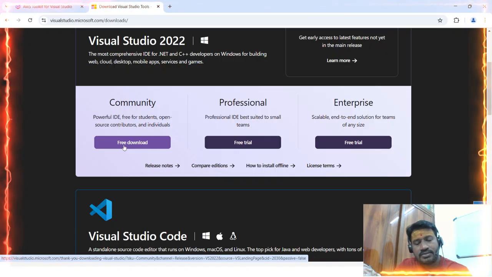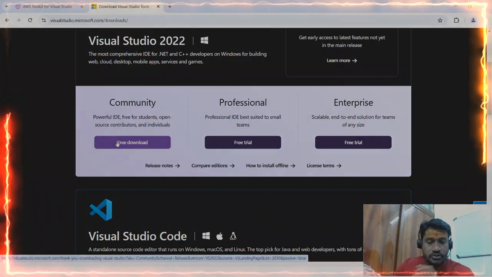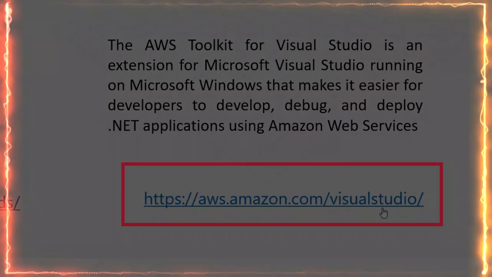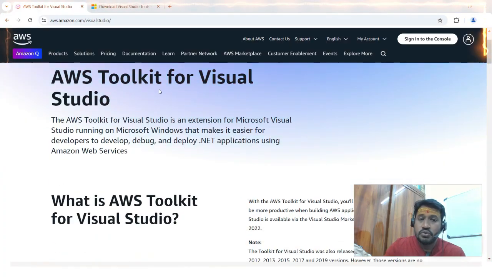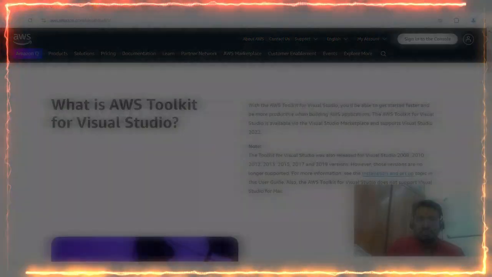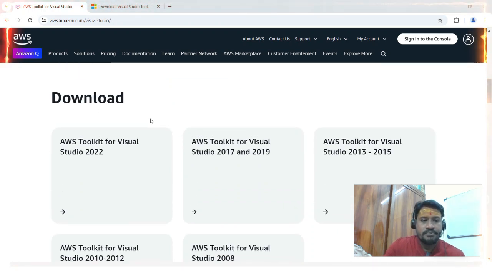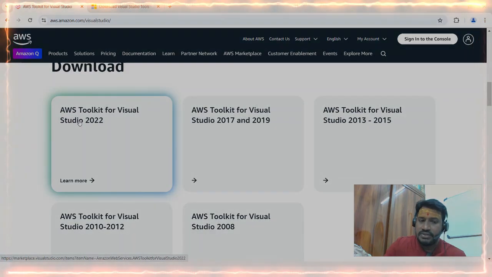Now let's discuss AWS SDK for .NET Core, that is, for Visual Studio. To download this package, we have to navigate to aws.amazon.com/visualstudio. Once we navigate, we will be getting this page, AWS Toolkit for Visual Studio. So this is how the page looks like. Now in the download section, as such I have downloaded Visual Studio 2022. We have to click on this.